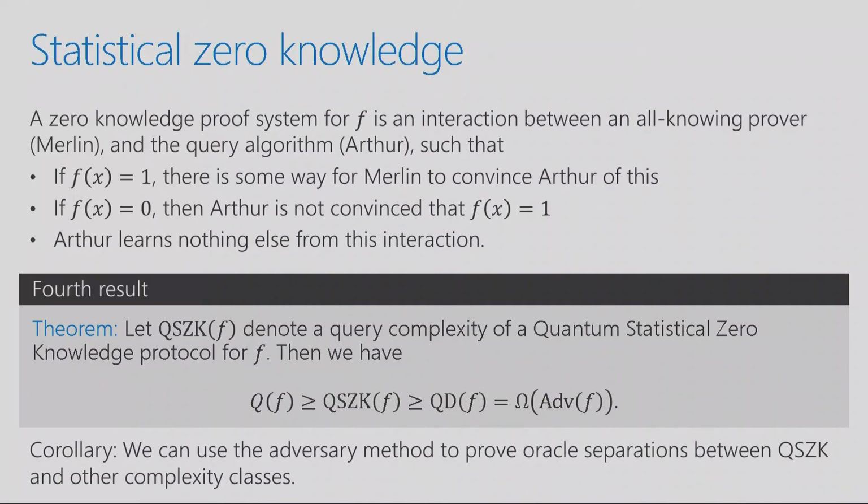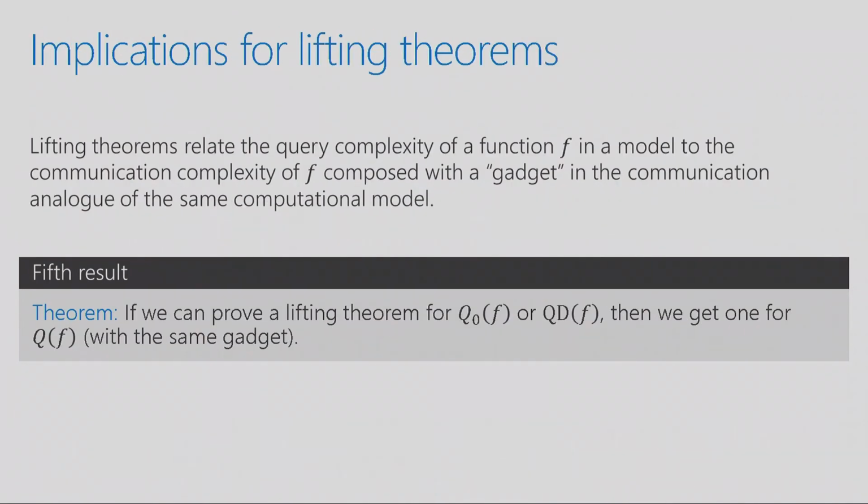Since I'm running out of time, maybe I won't tell you the implications for communication complexity, but we have a bunch of implications to how you can prove lower bounds in communication complexity, and this area is called lifting theorems. What this does is it connects a lower bound in query complexity with a lower bound in communication complexity, and you say that the lower bound has been lifted using a gadget. Essentially what we show is if you can prove lifting theorems for the zero error or the distinguishing model, then you get one for quantum query complexity for free.